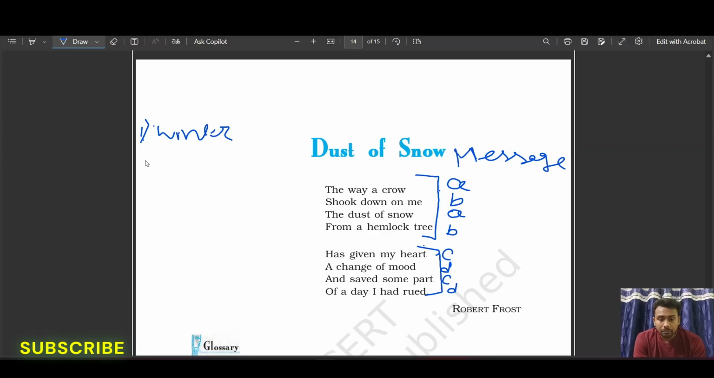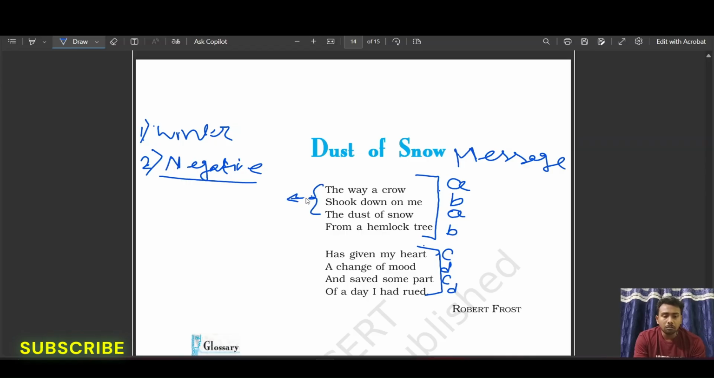Now the next thing is that when the speaker is walking, his mood is depressed. So here I write negative. His mind is full of negative thoughts, and then he's walking. That means he is in a very depressive mood. Now what happens when he is walking? The way a crow swooped down on me.